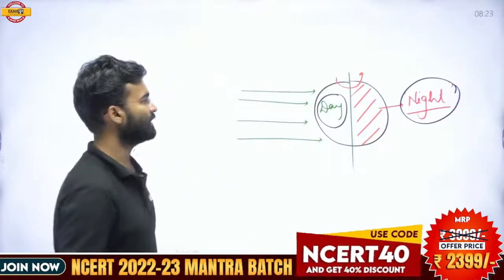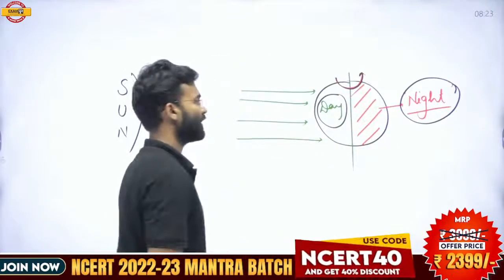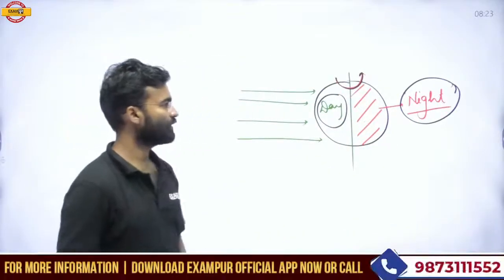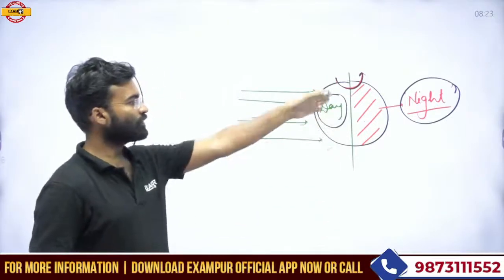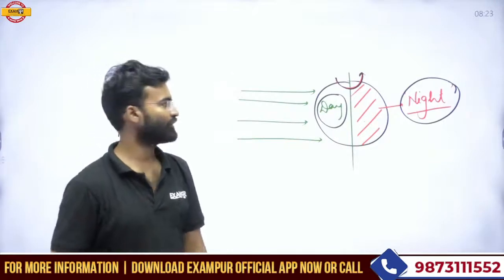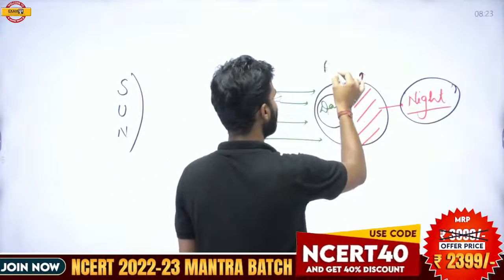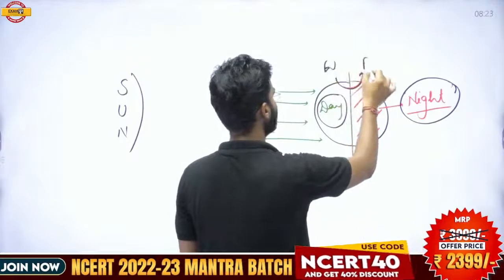So what is the consequence of the rotation? You should understand here, and I hope you understand this. The change in day and night is happening due to the rotation. And what is the direction of the rotation? This is west to east.